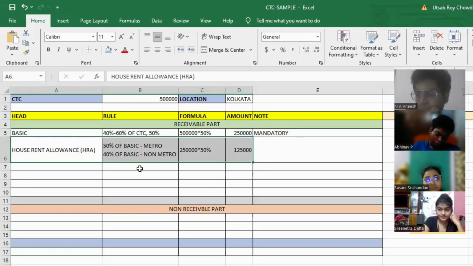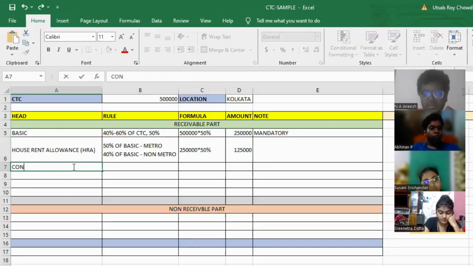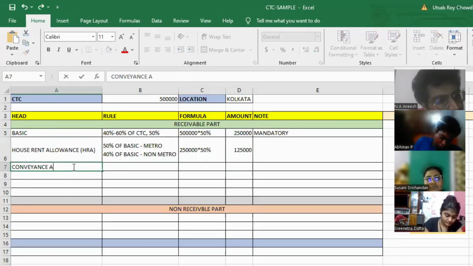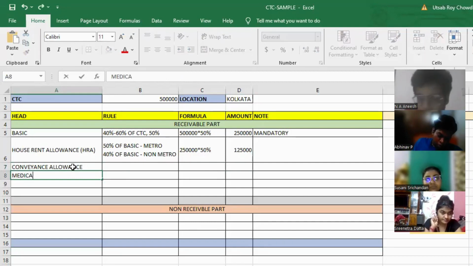The next couple of components that I can include is conveyance allowance, travel allowance. So there are many allowances and many options, as I mentioned, that you can decide on what are the allowances or what are the components that you are going to use for your company. There is no such rule.